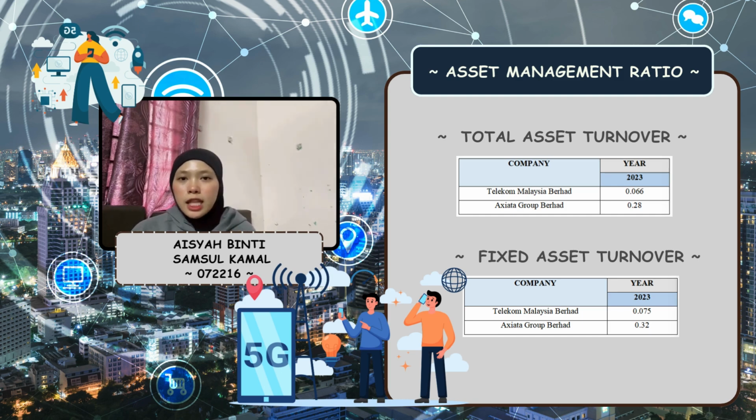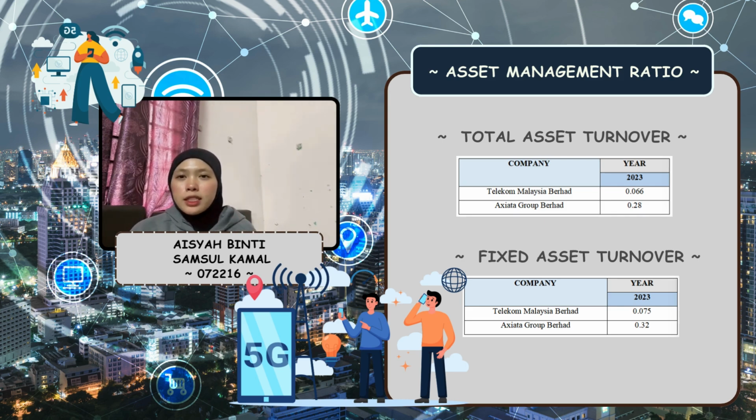In the cross-sectional analysis, the performance of both companies is compared at the same point in time. The data show that Axiata Group Berhad's ratio is 0.32, reflecting a high level of efficiency in using fixed assets to generate revenue. Meanwhile, Telekom Malaysia Berhad's lower ratio of 0.075 suggests underutilization of fixed assets or lower revenue generation relative to its fixed asset base.